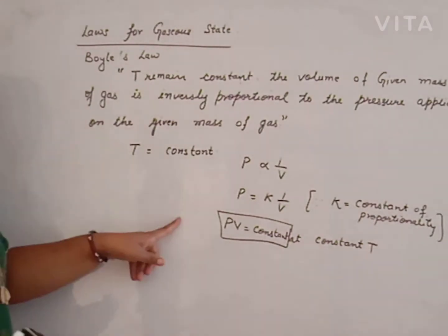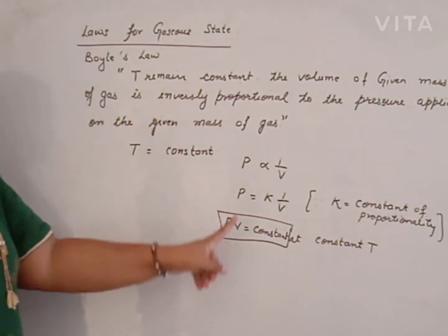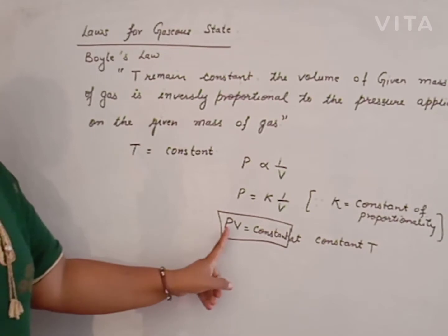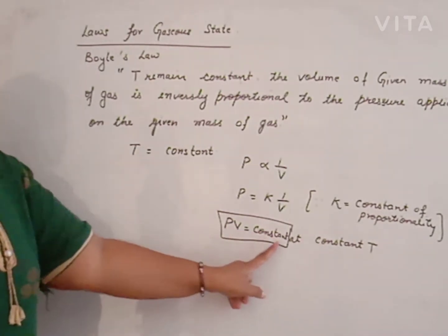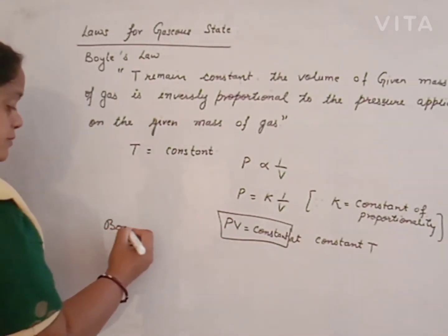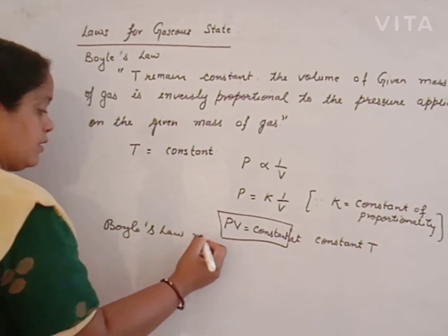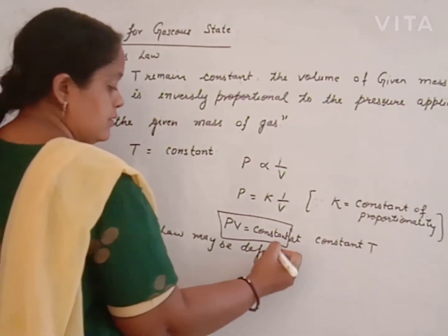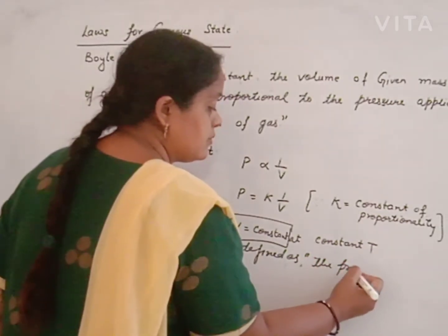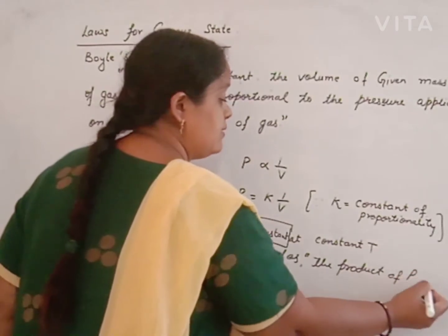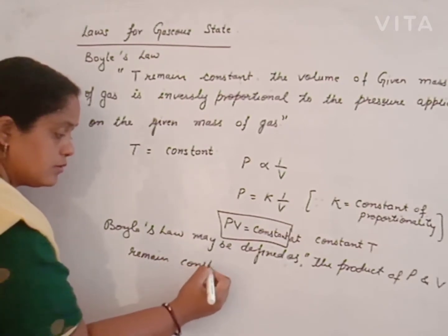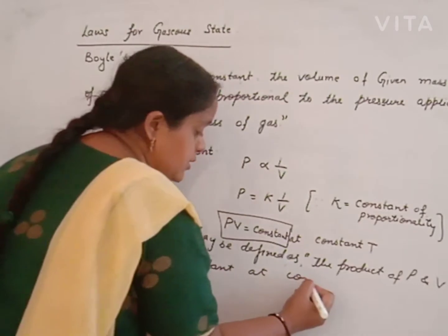So, Boyle's law may be defined as the product of pressure and volume remains constant at constant temperature.